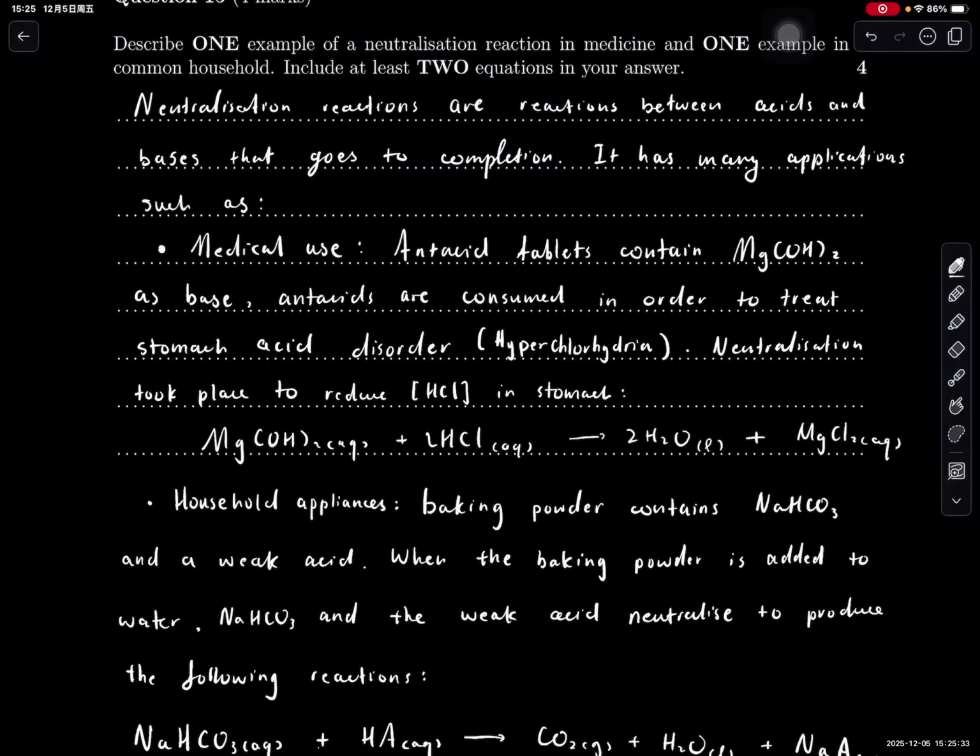Okay, so first one is medical use. We have antacid tablets, which contain a base, typically magnesium hydroxide or calcium hydroxide or calcium carbonate. And then we have a disease where people have a stomach acid disorder, so they produce a lot of stomach acid and it causes ulcers and so on. This is called the medical term. I actually googled it. It's called hyperchlorohydria.